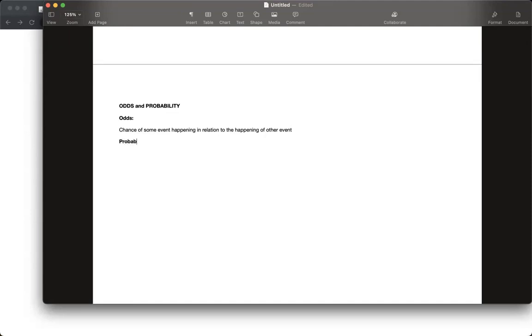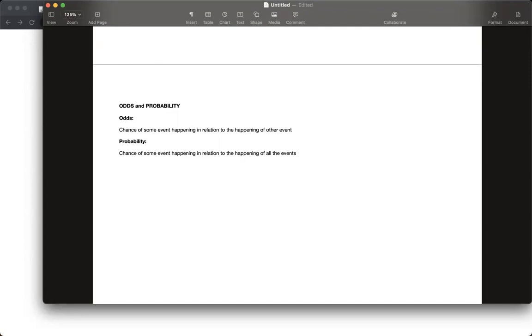And if we talk about probability, what is it? Because obviously it is good if we discuss both of these things side by side. What is probability? It is the chance of some event happening in relation to the happening of all the events. So that is basically a major difference between odds and probabilities. This thing is very very important to learn by heart, because these are tested in our exam multiple times. So this is basically the definition of odds and probabilities.